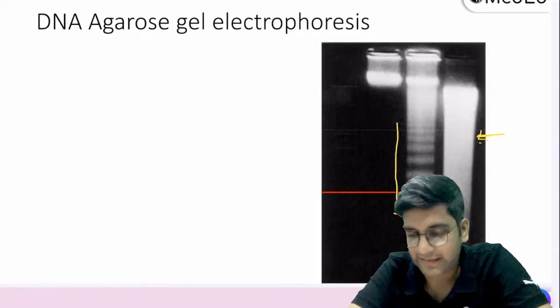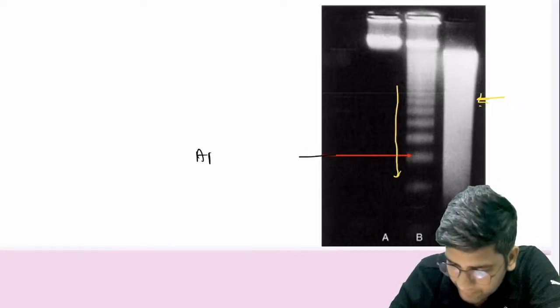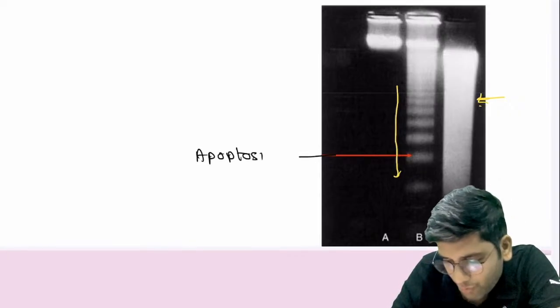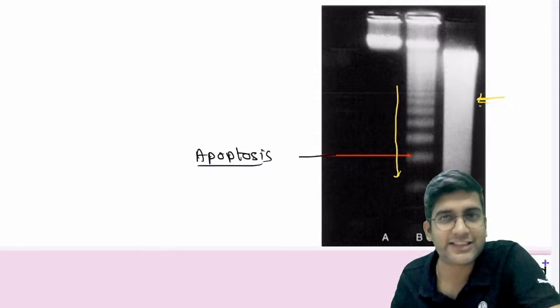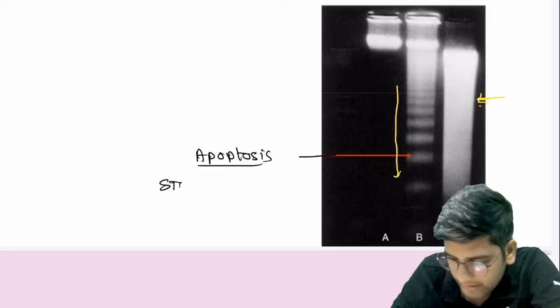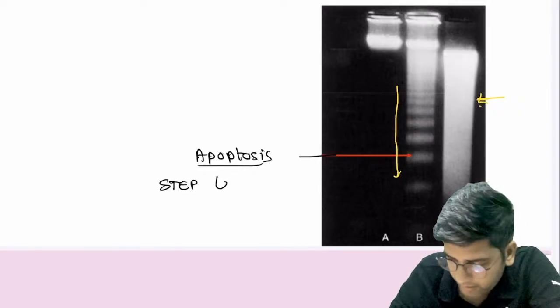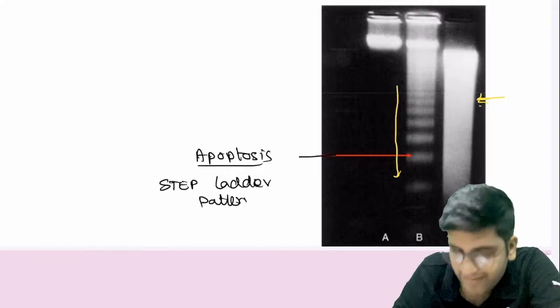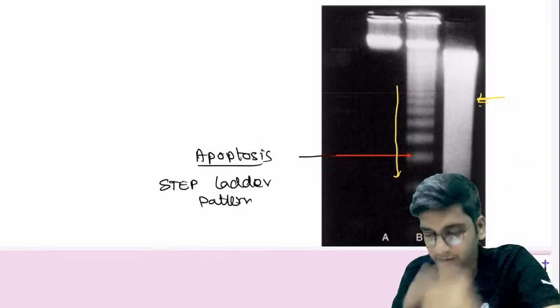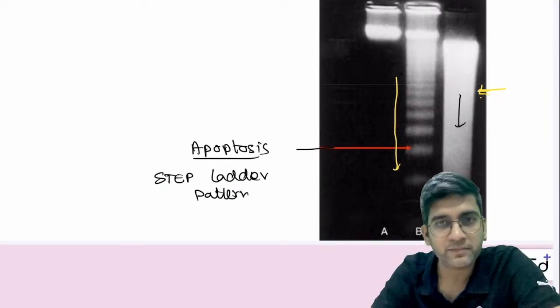The middle one, right? The middle one is more fragmented because it's easily visible. So can I say the middle one is for apoptosis? Obviously, it's apoptotic, right? This was given a fancy term. It looks like a ladder, tiny fragments, right? So we call it a step ladder pattern of electrophoresis. It's a step ladder pattern of electrophoresis, which means it's apoptotic. That's all. It's a fancy term, right? So now here, if you look, can I say it's lysed DNA?